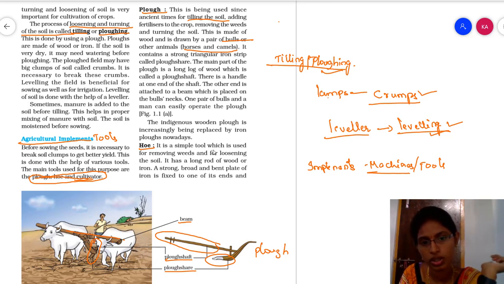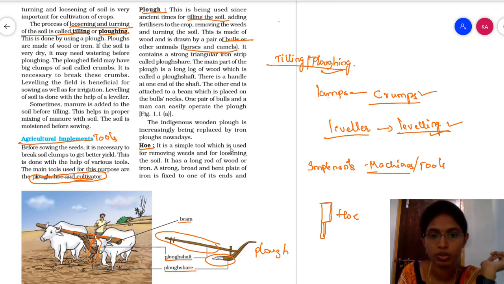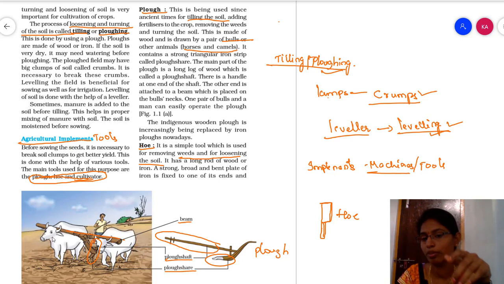Hoe is also a tool used for removing weeds and for loosening the soil. Exactly it looks like this, somewhat a big, sharp knife-like thing. With the help of this hoe we are going to remove weeds, and it is also helpful for loosening the soil. By digging the soil they remove the waste plants with the help of this hoe.